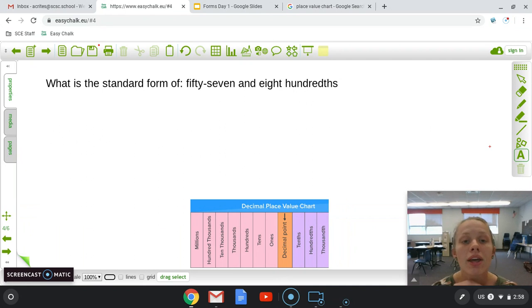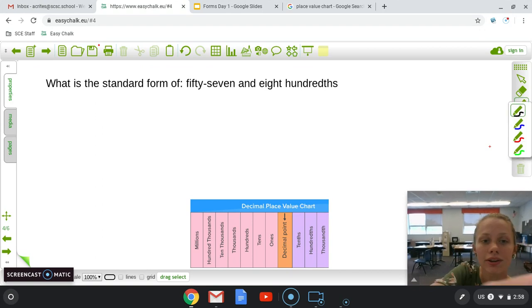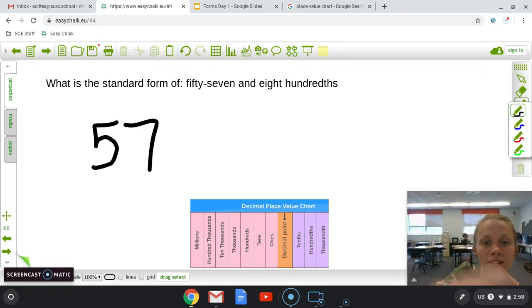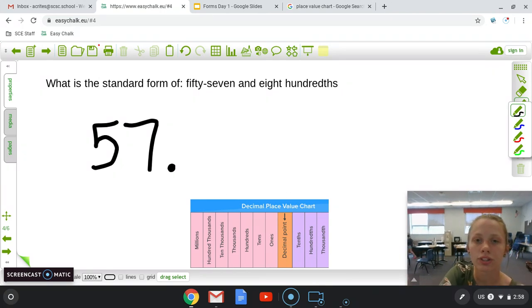So this one's standard form. It says 57 and 8 hundredths. So I'm going to do it exactly the same way as before. I'm going to write what I see. So 57 and decimal point. 8 hundredths. So this place value is tenths.